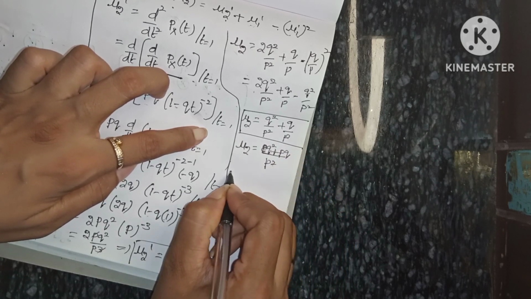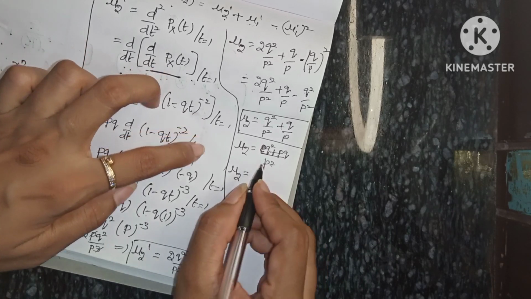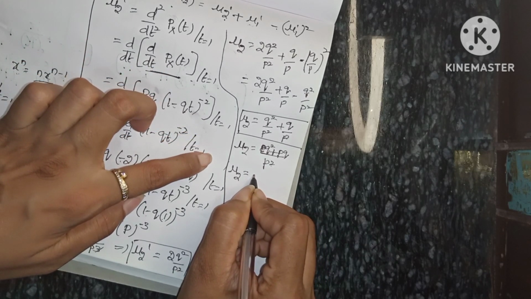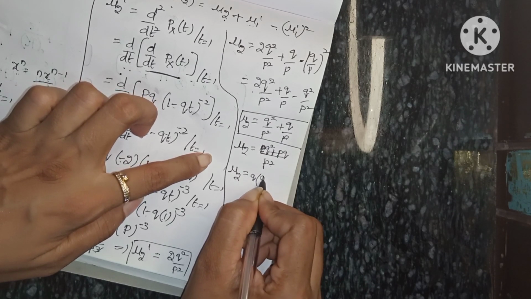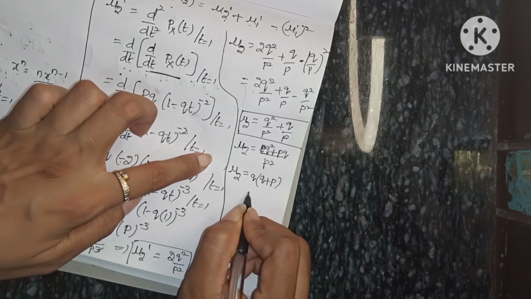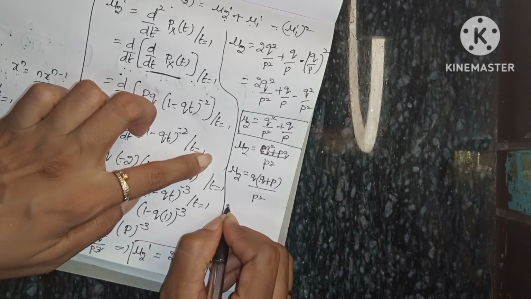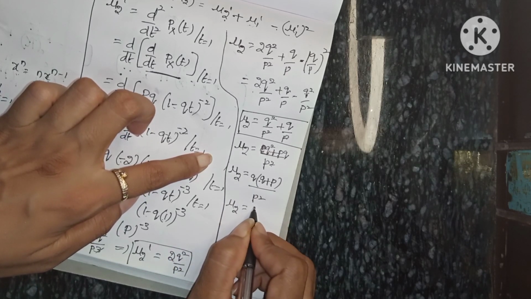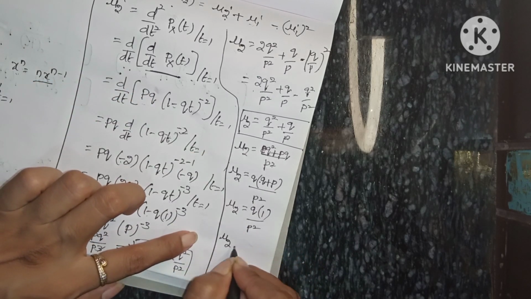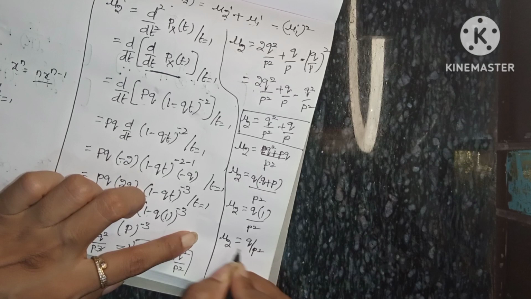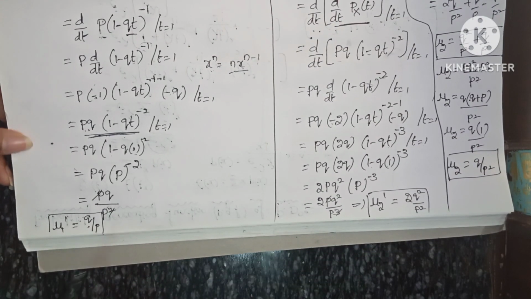So mu2 equals, if we take q common, q into (q plus p) by p square. Here q plus p is 1. So mu2 equals q into 1 by p square. Therefore mu2 equals q by p square. Okay, so variance is q by p square, and mean is q by p.